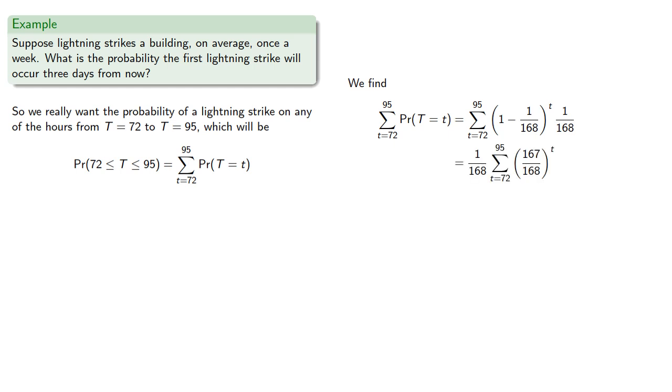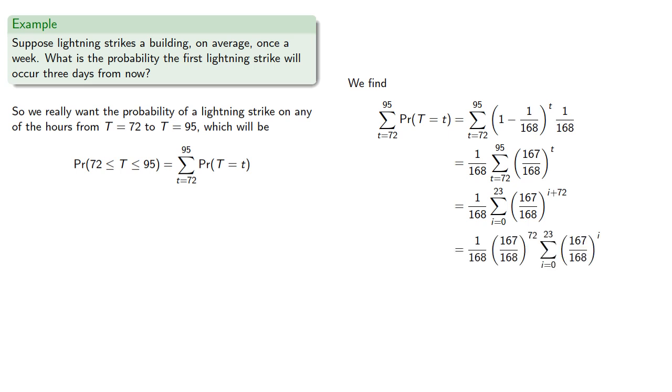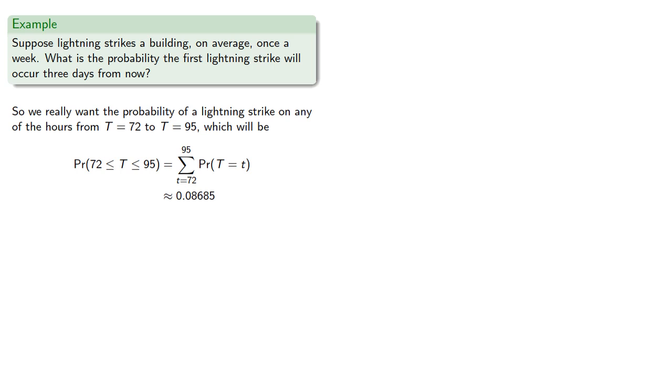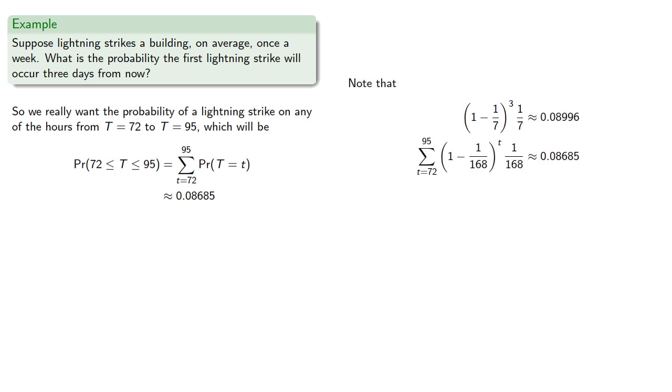We'll reindex our series so we can start our index at 0, and then we get a nice geometric series where we have a formula that tells us what that sum is, and so we find. And again, if we compare our initial computation with our new computation, using a finer timescale should give us a different result, but here the results are pretty close, and so it looks like a refinement as opposed to a totally new answer.